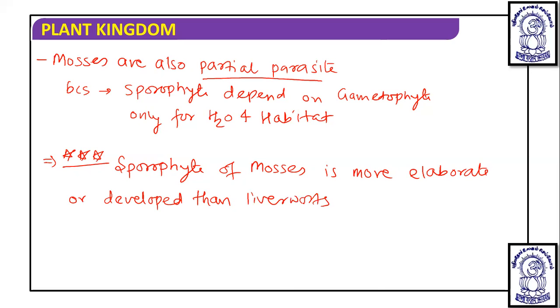As we talk about evolution, the sporophyte becomes larger or more developed and the gametophyte becomes reduced. Okay, that is the evolution. So compared to algae, in bryophytes the sporophyte is developed. And in bryophytes also, after liverworts, the mosses have evolved. So in mosses, the sporophyte is more elaborate or developed than in liverworts.